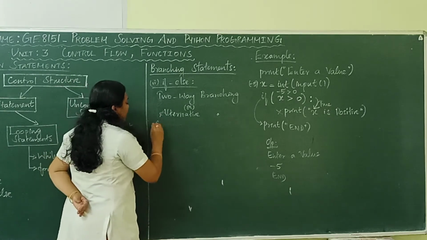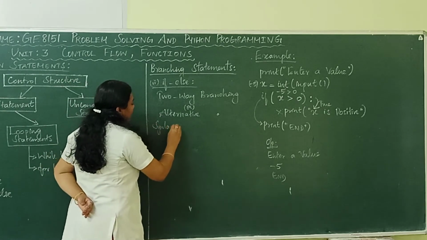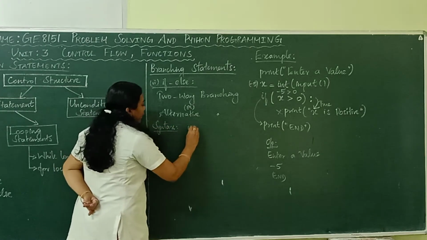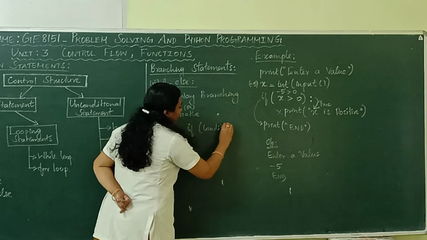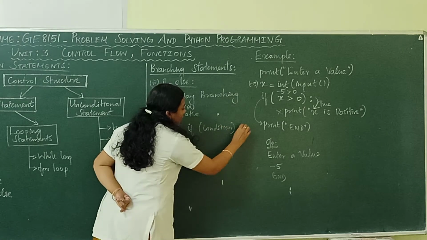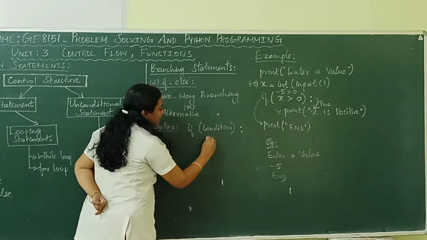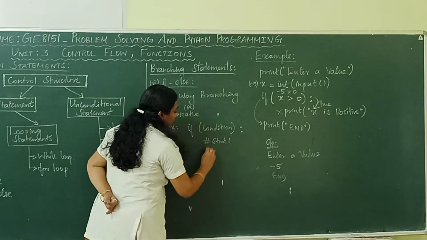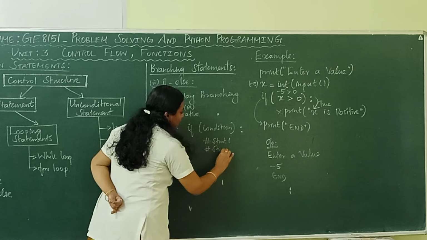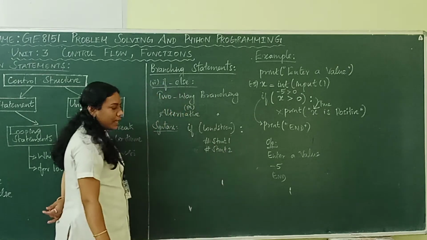So the syntax to represent this if else is: if followed by a condition and a colon, then the statements that belong to if, statement 1 and statement 2. You can include as many statements as you want.